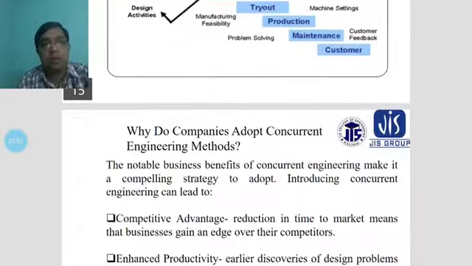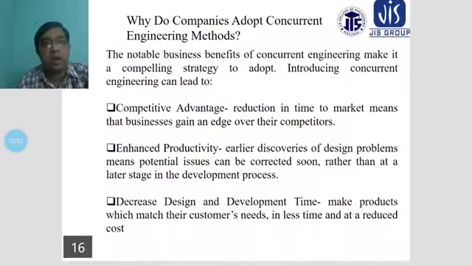And why do companies adopt concurrent engineering methods? The notable business benefits of concurrent engineering make it a compelling strategy to adopt, because introducing concurrent engineering can lead to a competitive advantage.